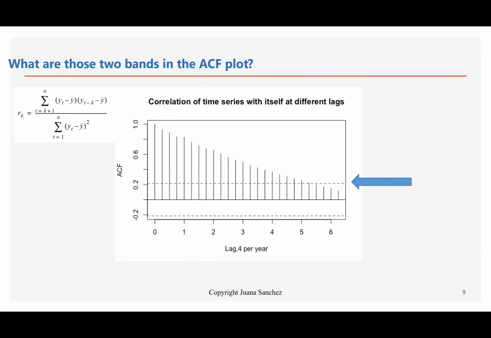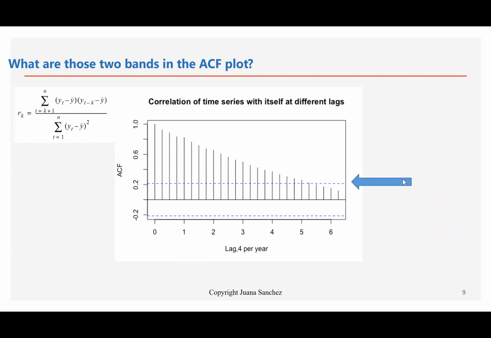And the question that comes next is, what are these blue bars that we get when we produce a sample autocorrelation plot with R? And remember, in the sample autocorrelation plot, the heights of these bars are the values of these coefficients at the different lags K. And remember that the numbers at the bottom represent the first number is 1 year, and within 1 year we have 4 quarters, so there are 4 autocorrelations within a year.